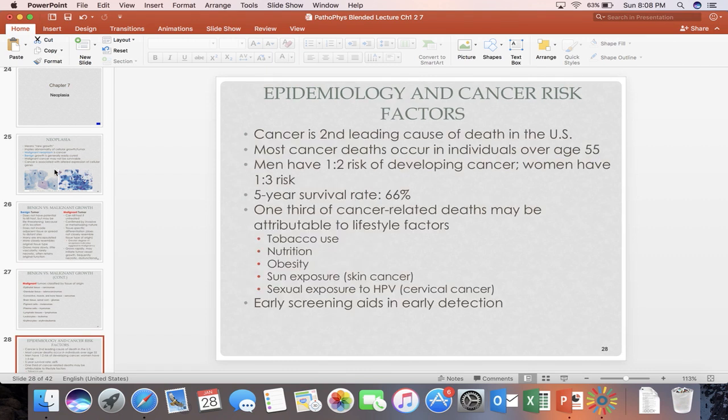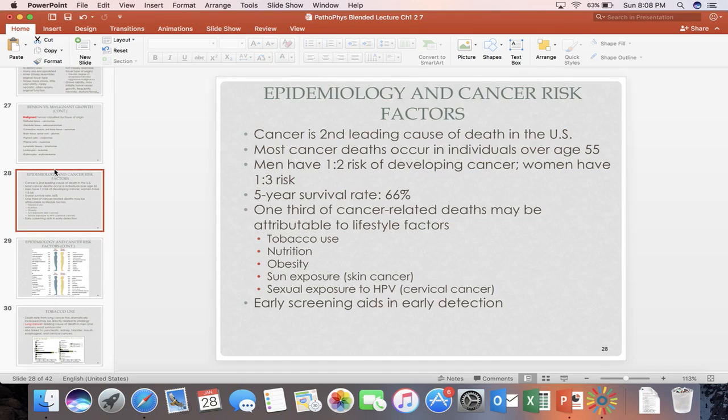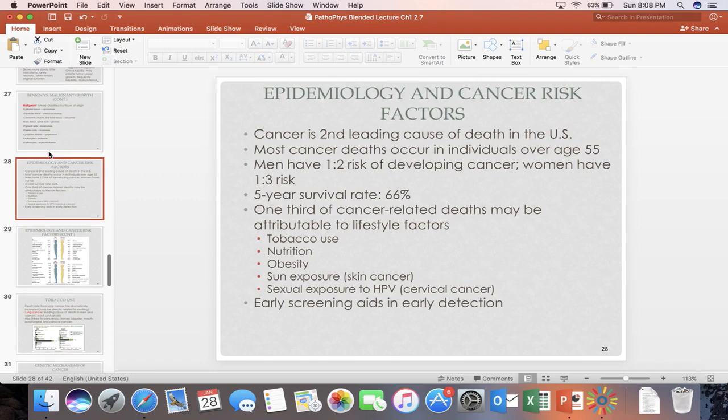So, the epidemiology and cancer factors: cancer is the second leading cause of death in the United States. Most cancer deaths occur in individuals over the age of 55. Men have about a 1 in 2 risk, meaning 50% risk, of developing cancer, whereas women have a slightly lower risk. The 5-year survival rate, depending on the type of cancer, is about 66%.